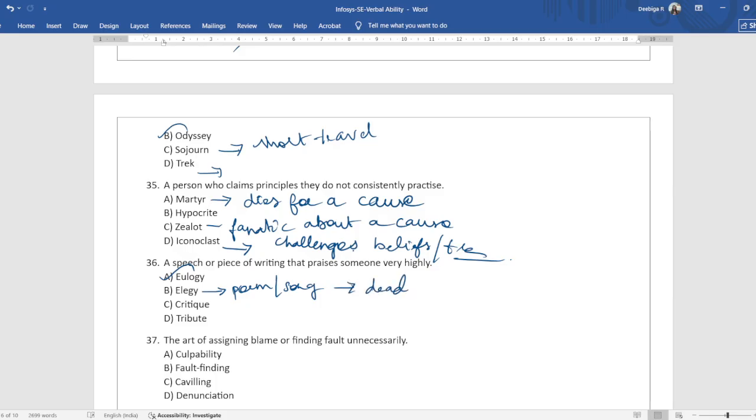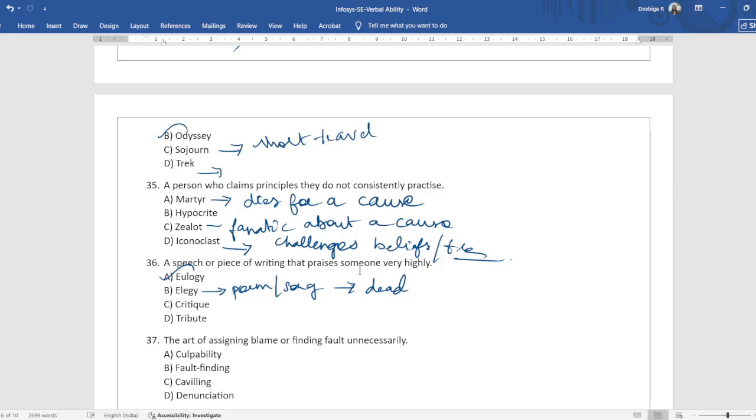A critique is a detailed analysis or an evaluation that can be positive or negative. And a tribute is a general act, a statement or gift showing respect or admiration for a person. It's not necessarily a speech, but something like an action.